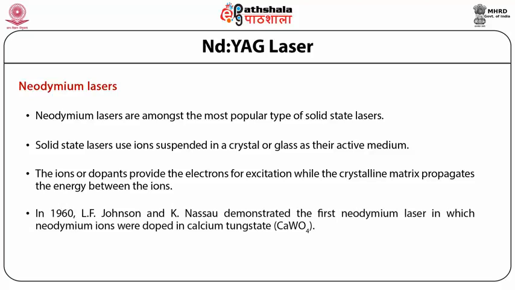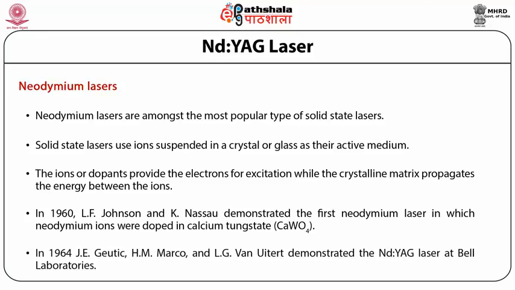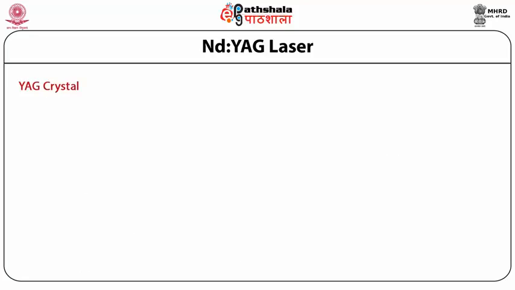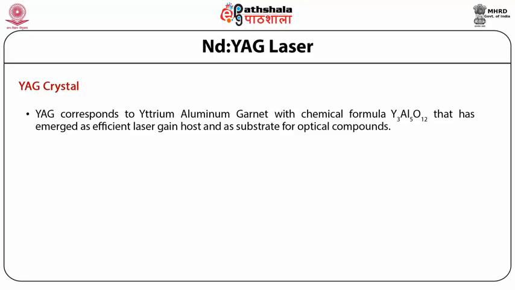In 1960, L.F. Johnson and K. Nassau demonstrated the first neodymium laser in which neodymium ions were doped in calcium tungstate, CaWO4. In 1964, J.E. Geusic, H.M. Marcos and L.G. Van Uitert demonstrated the Nd:YAG laser at Bell Laboratories. YAG stands for yttrium aluminum garnet, with chemical formula Y3Al5O12, that has emerged as an efficient laser gain host and as a substrate for optical components.